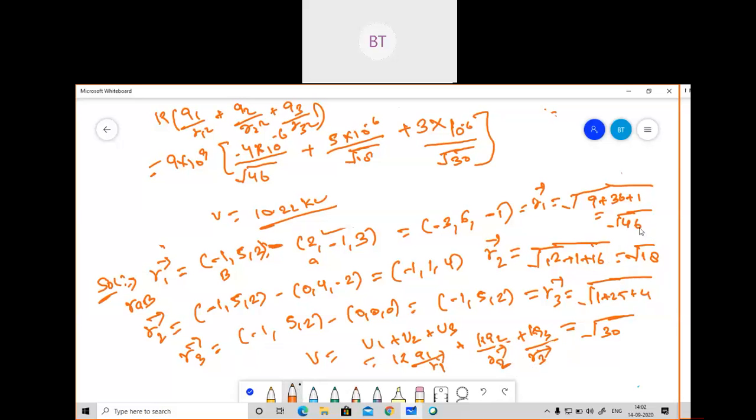I have calculated the distance also. We got r1 as under root 46 for this case, r2 as under root 18, and r3 as under root 30. So I have substituted all those values there. So actually this is not a square, it is acting like a distance. Is this clear, Aditi? Okay.